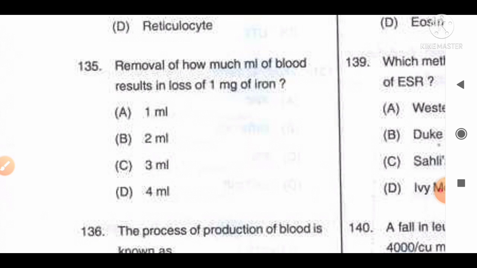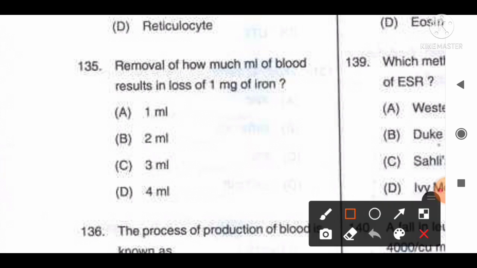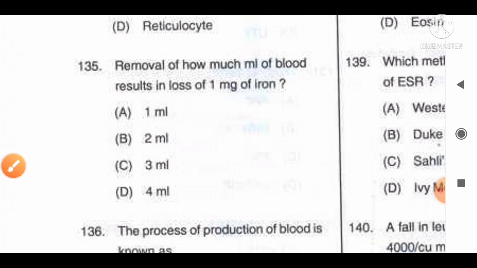Information available regarding this question: 1 ml of blood contains 0.5 milligram of iron. So removal of 2 ml of blood will result in the loss of 1 gram of iron. So option B, 2 ml, is the correct answer for this question. Move to the next question, number 136.